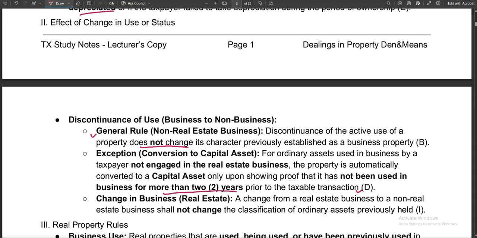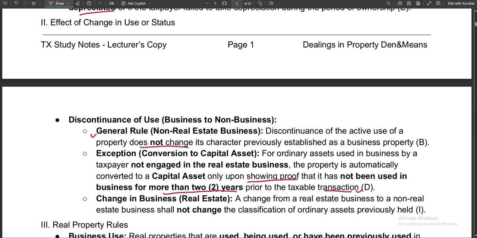However, there's an exception for that. If you have reported or shown proof to the BIR that you did not use that asset for more than 2 years prior to the taxable transaction, meaning if you are planning to sell on December 1, make sure that before December 1, you have more than 2 years of not using it in business, and you need to show proof to the BIR that that is the case, so that you are allowed to reclassify that asset from ordinary to capital asset.